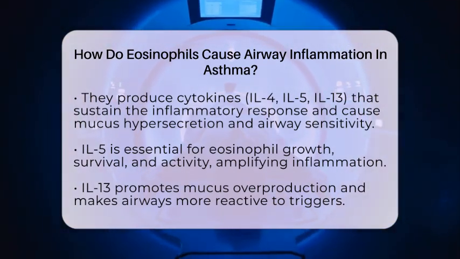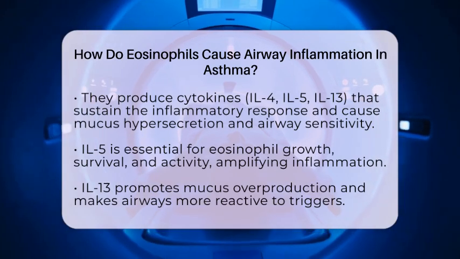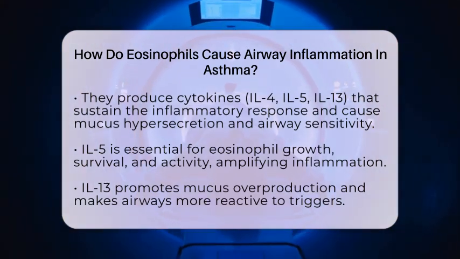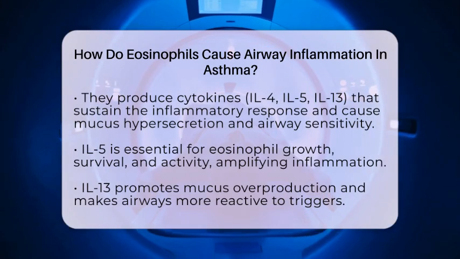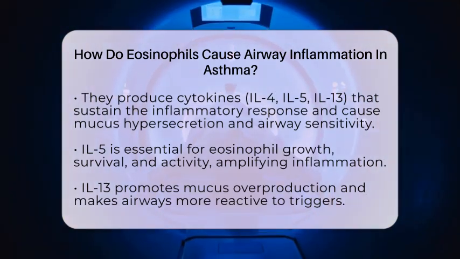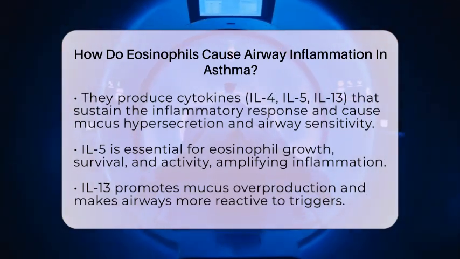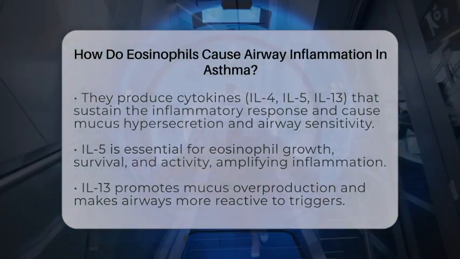Eosinophils also release transforming growth factor beta, which encourages tissue remodeling. This process causes the airway walls to thicken and become fibrous, leading to long-term narrowing and reduced airflow.